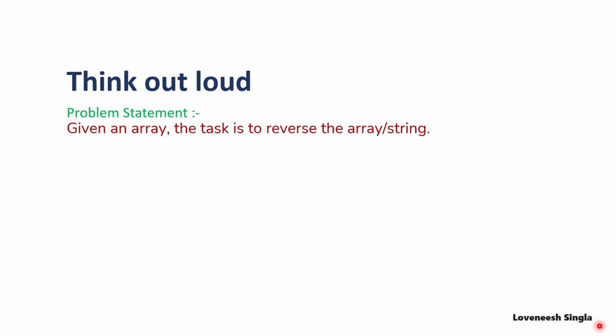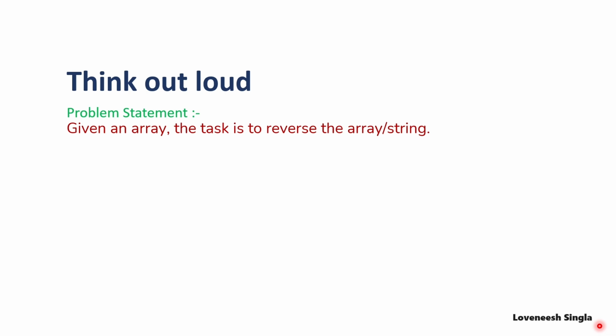Instead of thinking about the solution in my mind, I will approach it as follows. We are given an array and the task is to reverse it. First, I can take a new array and start a for loop from the last index of the array to the 0th index, inserting elements into the new array. In this way, I can reverse the array.